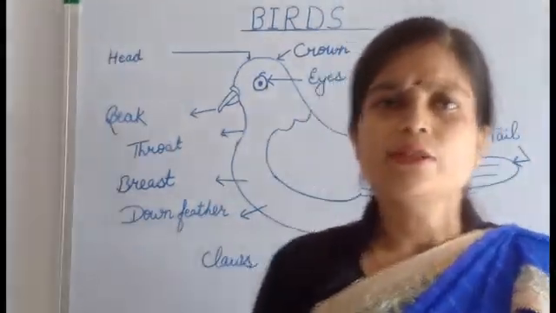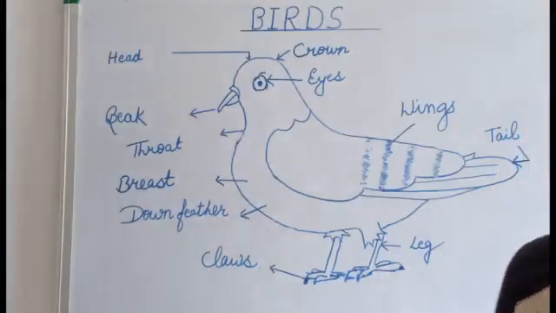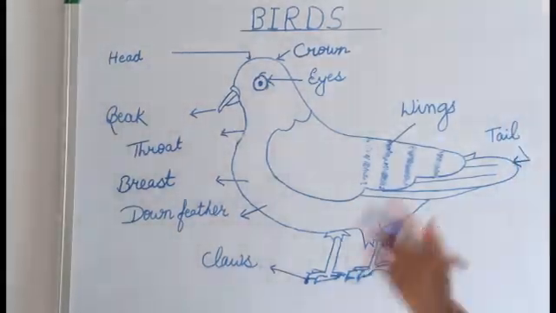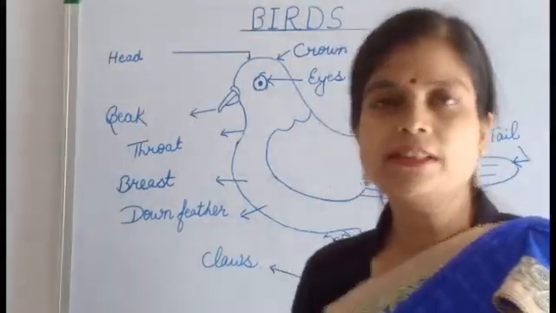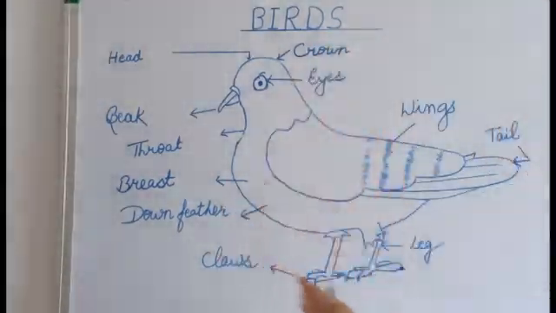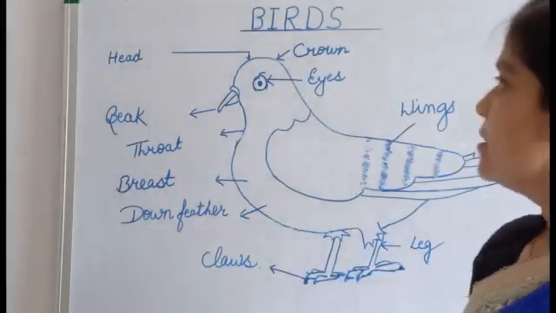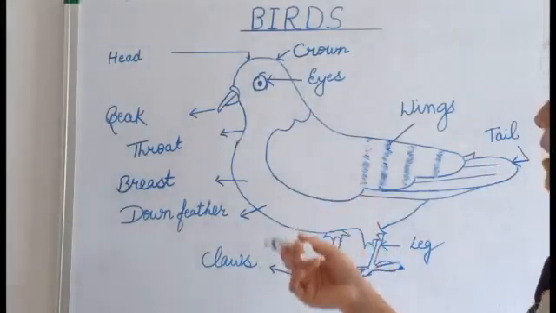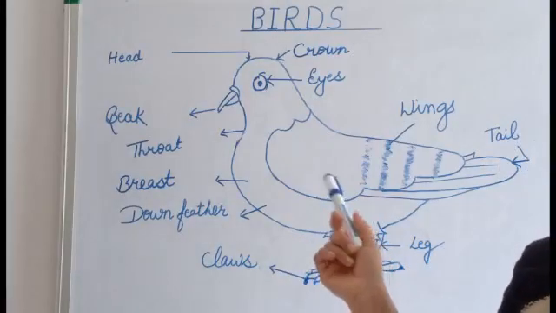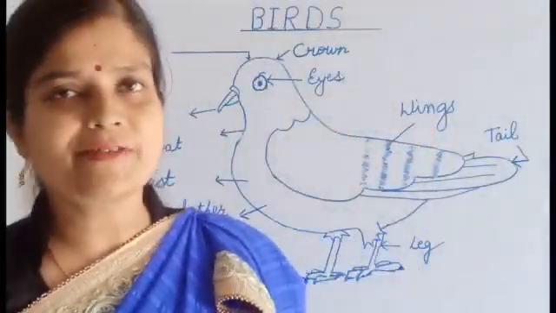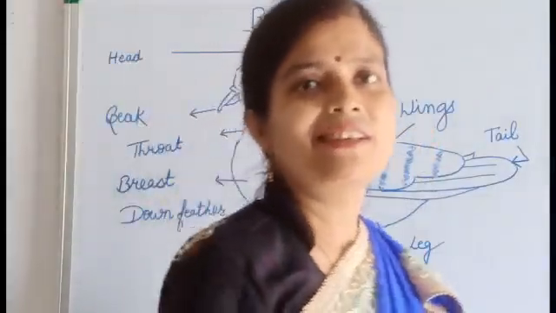Okay, so varieties of birds are found in the world, but there are some common features of birds. Commonly we used to see these types of birds only. So we will discuss the parts of their body. Okay, the body parts of the birds we will discuss. And first, before discussing, let's have some activity, some fun.